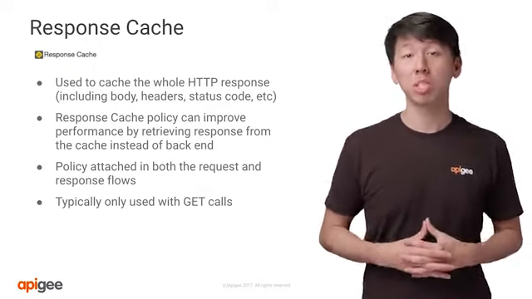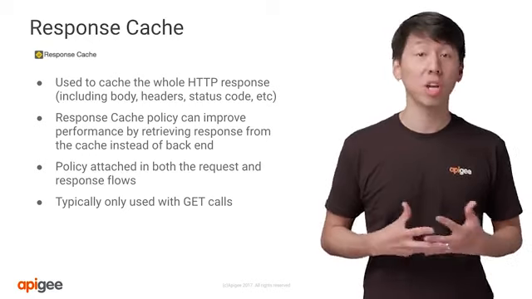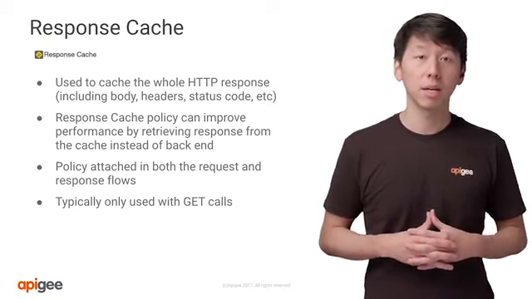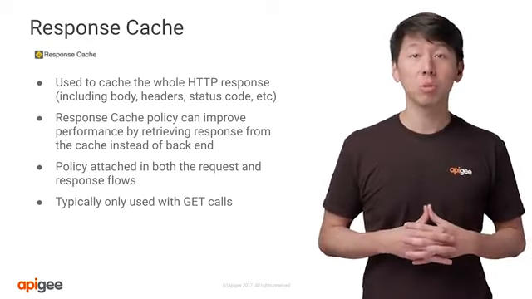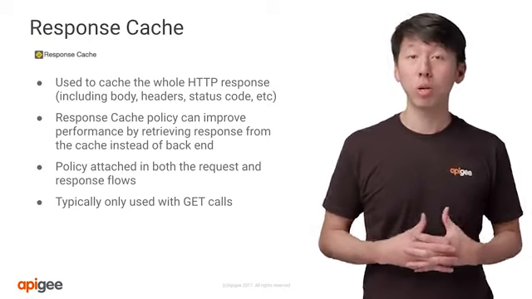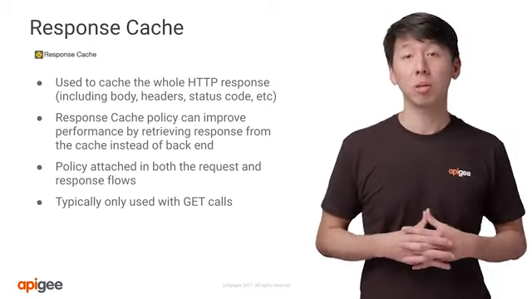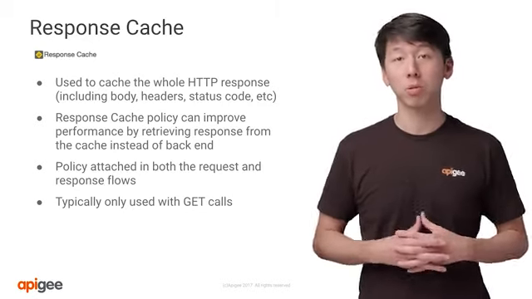You would typically use this if you don't suspect the backend response to change much in a given period. This policy is typically used in GET calls when you are retrieving information and should be attached to both the request and the response flows in your API proxy.